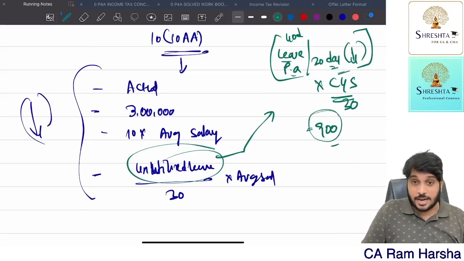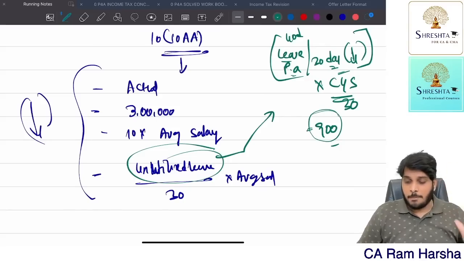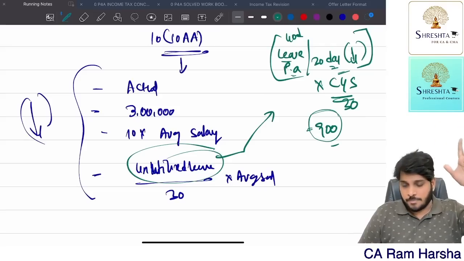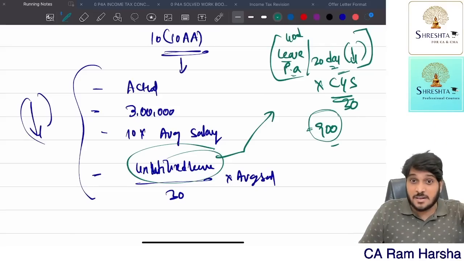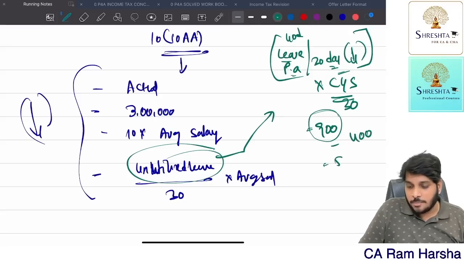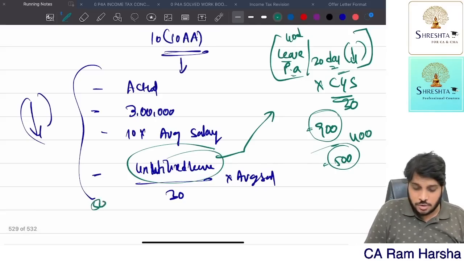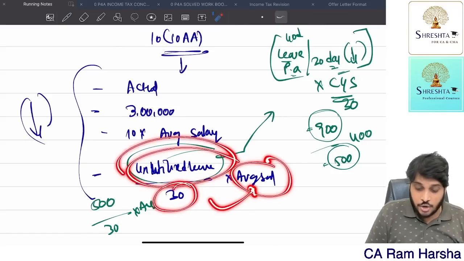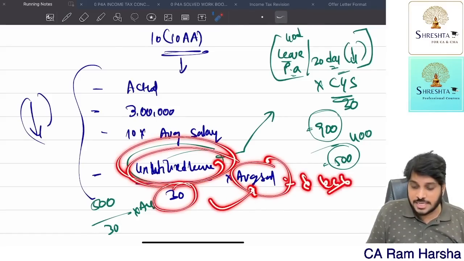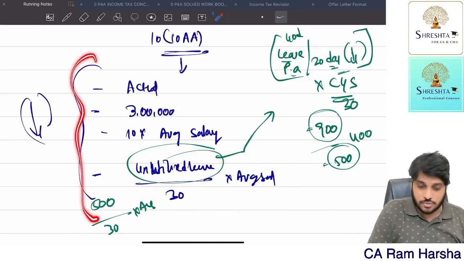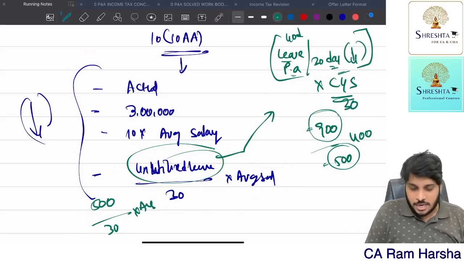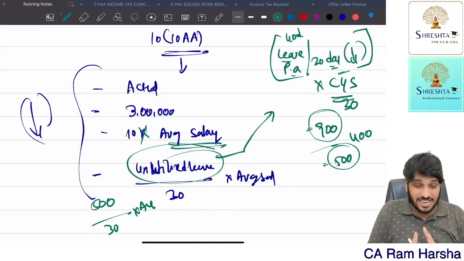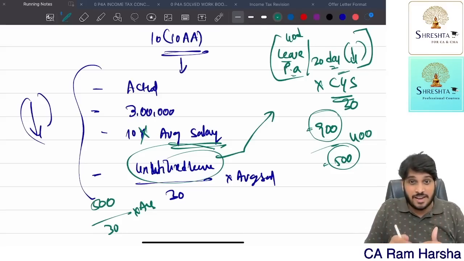Total leave available minus leave you already availed, meaning utilized, 400 leaves, means 500 is unutilized leave. So for 30 days this much is the average salary. For unutilized leave, how much? This much is exempt. Are you getting it? So in these 4, whichever is lower is exempt. So 10 months into average salary is one criterion. Unutilized leave divided by 30 multiplied by average salary is another criterion.